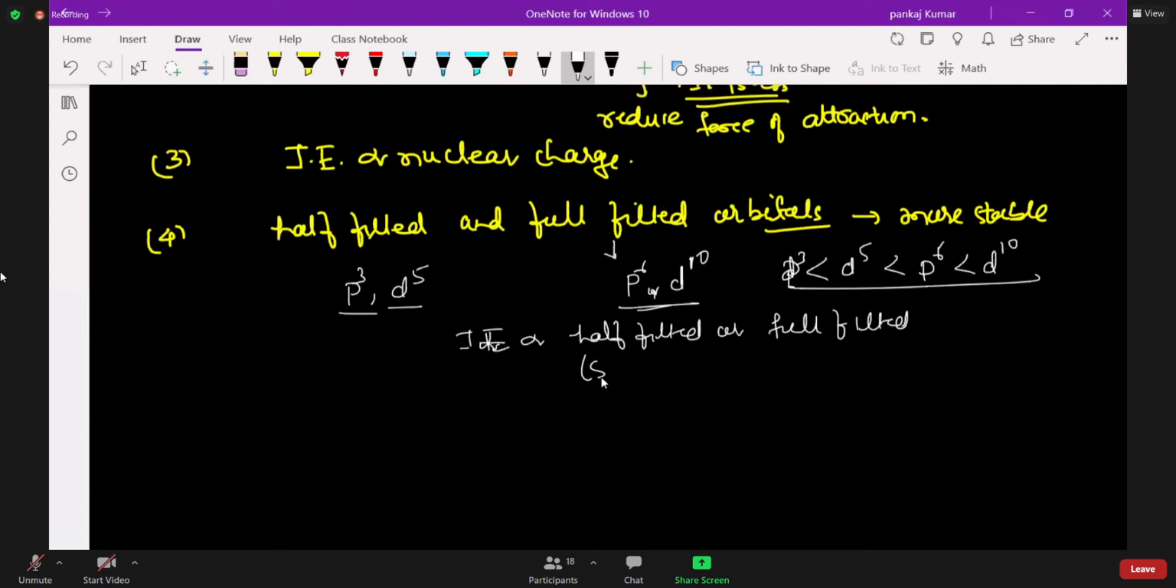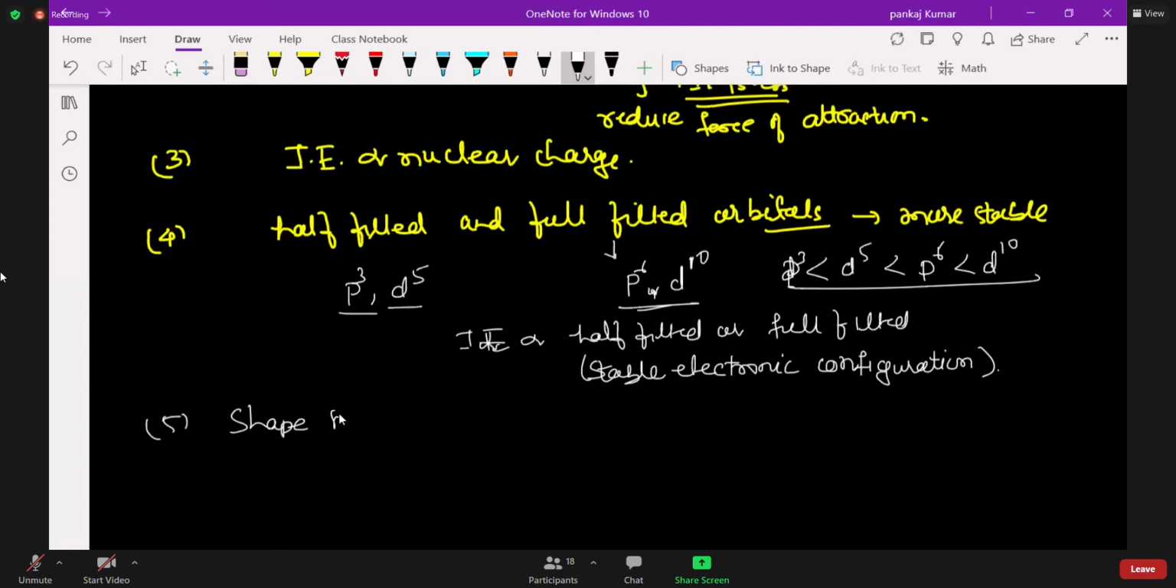Or you can use stable electronic configuration. Now the next one is the shape of orbital.